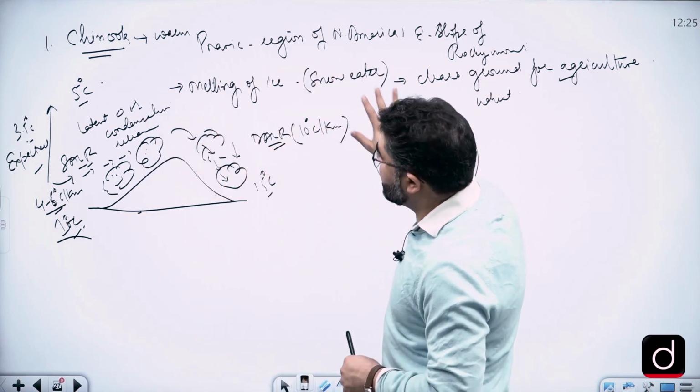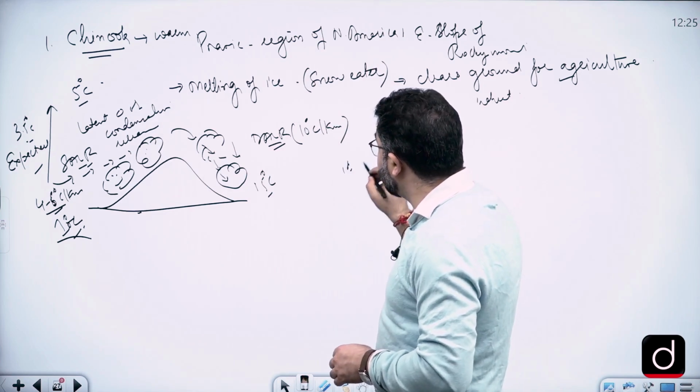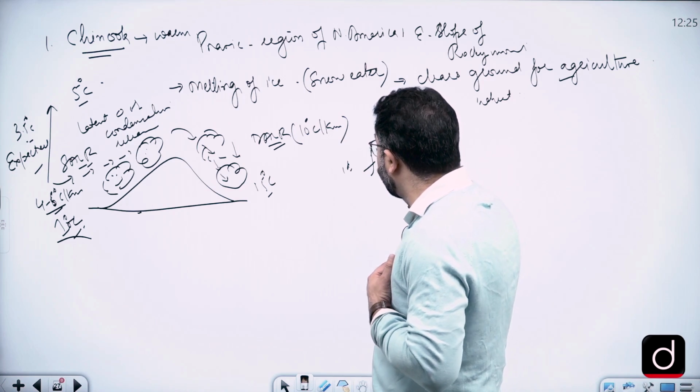We have so many examples of Chinook. After you have written a little bit about Chinook, you must also mention a few other examples, like the one called Fawn.